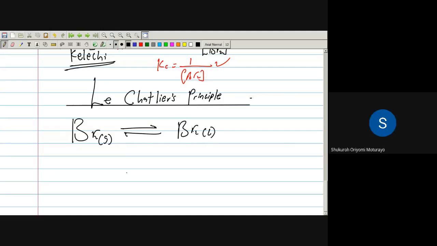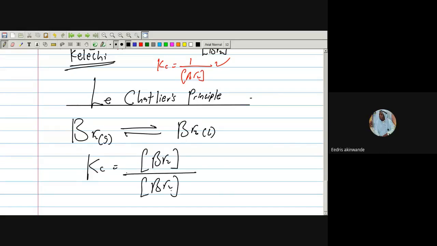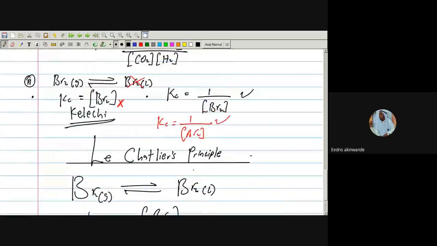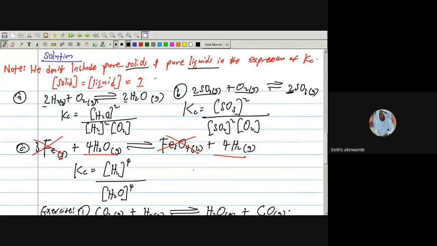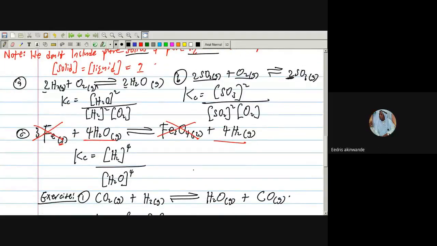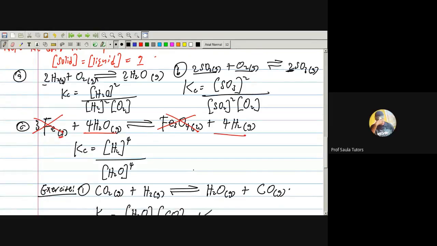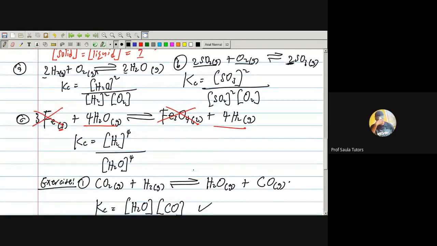Hello, I want to explain to you now. Are you listening? Yes, sir. Kc equal to products over reactants. Are you there? But don't forget that this one is liquid. Please, can you remove that Shukuro thing? Probably she is with a guy and they are disturbing themselves. That guy is disturbing my class. We will remove you now.